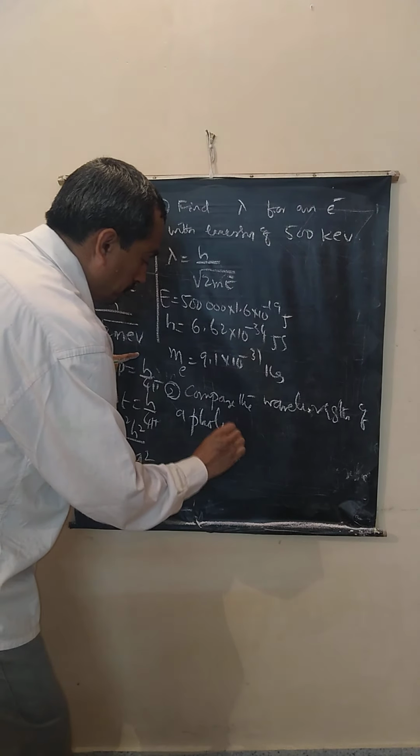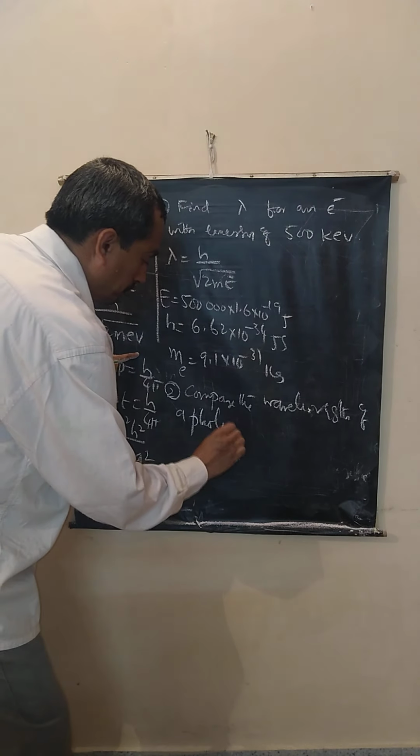Energy of a photon, Planck's law, is given by hc by lambda. So lambda is equal to hc by E. This is the wavelength of the photon. Correct? Substitute this. h is Planck's constant. c, velocity of light, 3 into 10 power 8 meter per second.